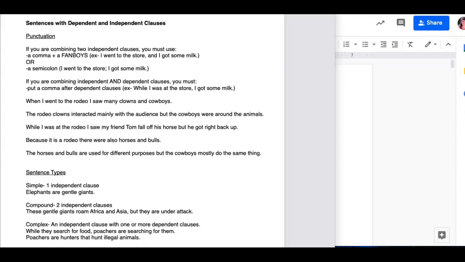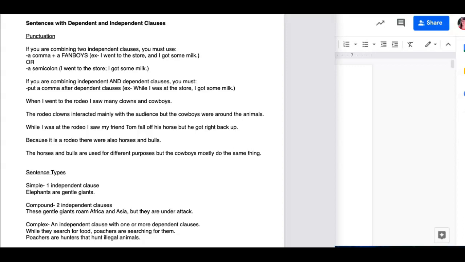Okay, guys, so today we're going to start off with a little bit of review, and we're going to start out with punctuating our dependent and independent clauses. So as you hopefully know by now, dependent clauses are a group of words with a subject and a verb that cannot stand alone, and independent clauses are a group of words with a subject and a verb that can stand alone.